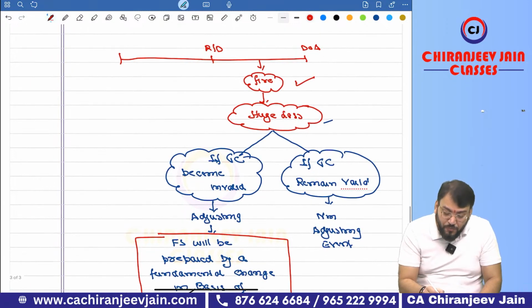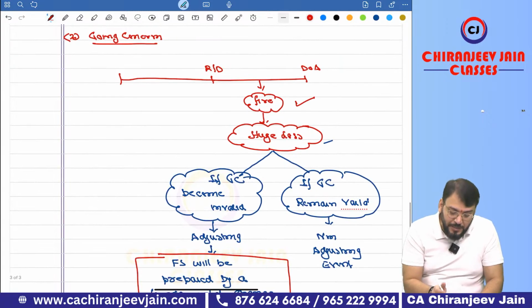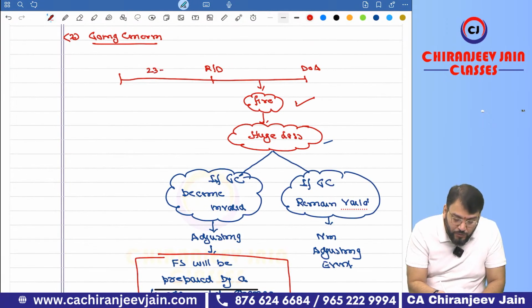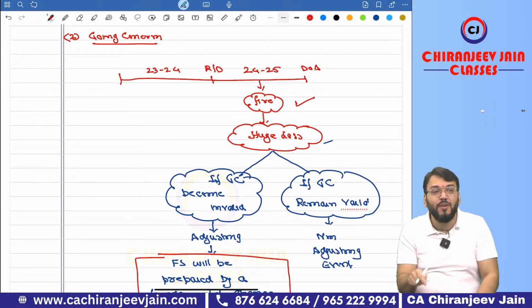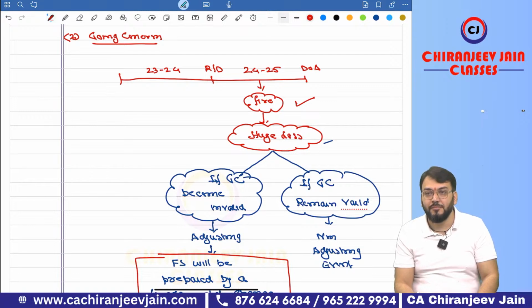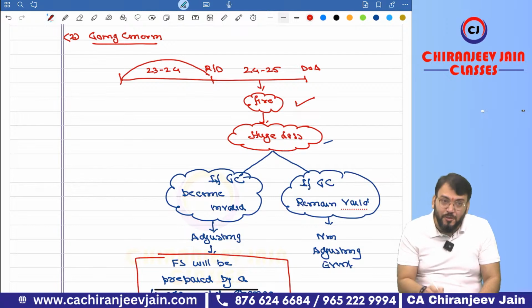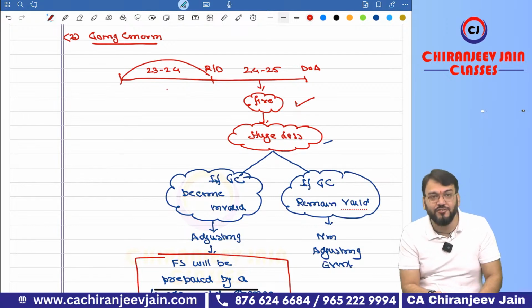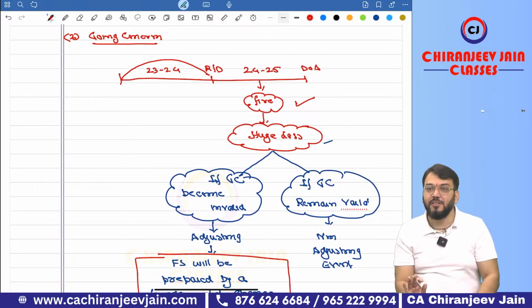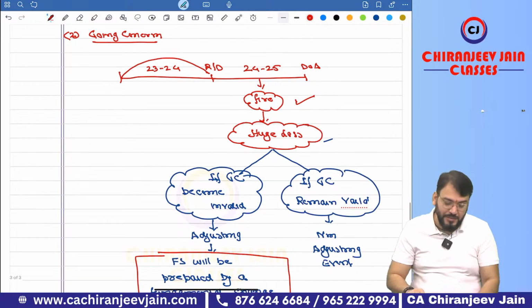Correct. So right now we are discussing the financial statement of which year? Suppose this is 23-24 and this is 24-25, so you will prepare your financial statement on a non-going concern basis for which year? For this year. We are discussing this year, even though in this year the entity was a going concern. Understood? Have you understood? Simple.